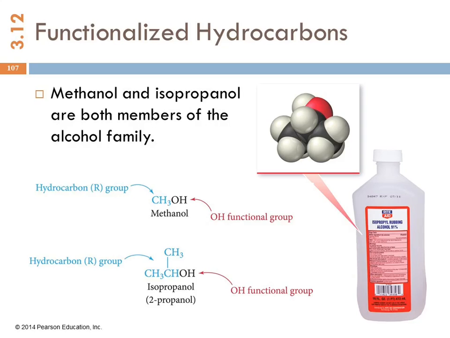Alcohols are examples of a functional group family. The alcohol group is the OH group. So here we have a methanol. It has 1 carbon, so the name comes from that. It's methane, and we put an ol ending on the end. So this is an isopropanol. It's got 3 carbons.